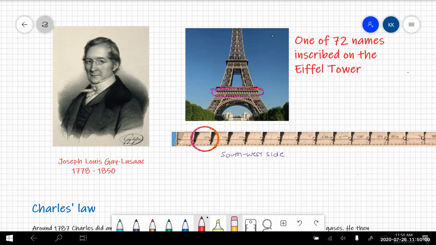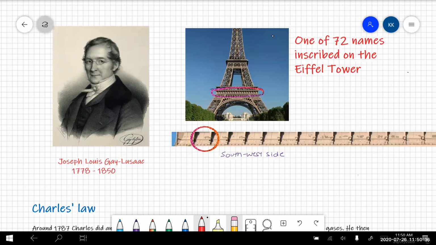So naturally, it was a match made in heaven. They ended up having 5 children, and one of them actually became quite a famous chemist himself. Gay-Lussac is such a revered scientist in France that his name is one of only 72 names inscribed on the Eiffel Tower. So great scientists and engineers have had their names inscribed on the Eiffel Tower. He's on the southwest side, second in.